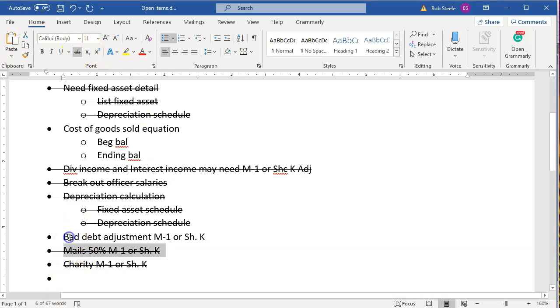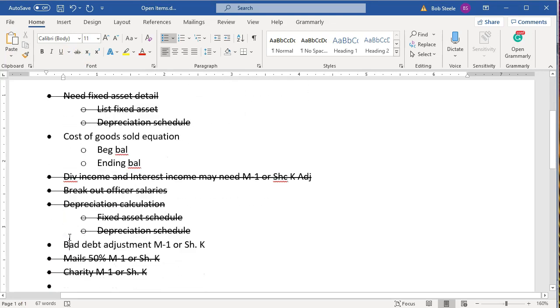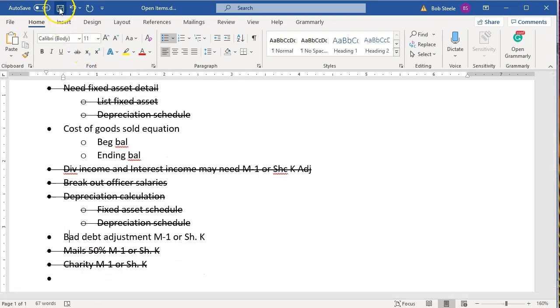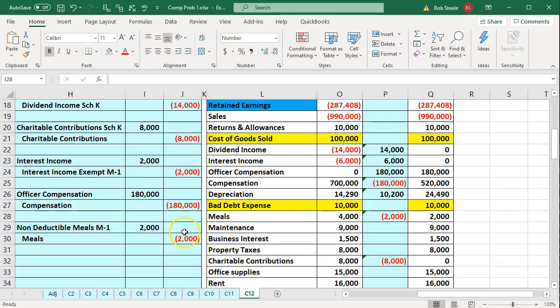So now we're down to the bad debt expense and the cost of goods sold. So we're moving along. I'm going to go ahead and save this. I'm going to go back to the Excel worksheet and I'm going to save this.